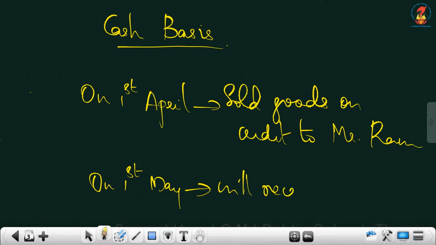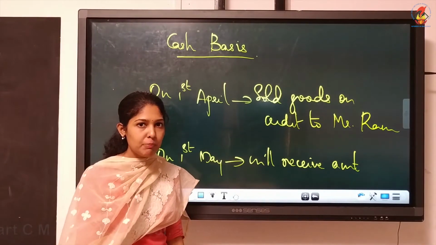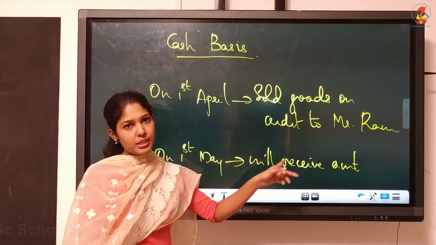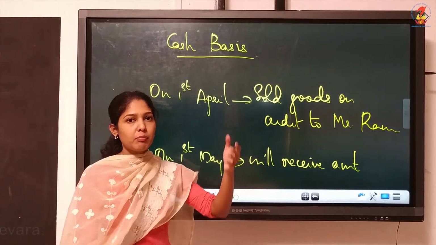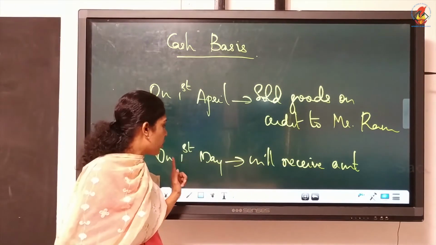So if you are following cash basis, on which date will the transaction be recorded? Will you record it on 1st April? No, you can't. Because though we have sold goods, it is on credit basis. That means that day you will not get the amount. You will be getting it only on 1st May.